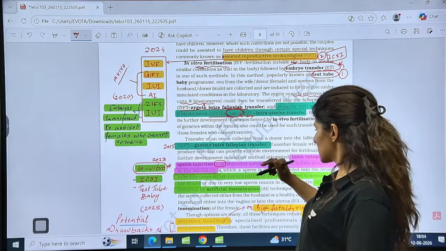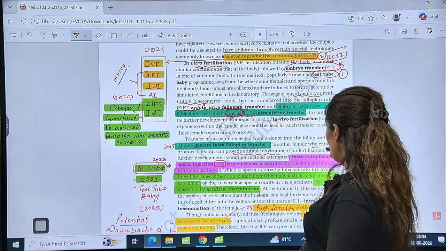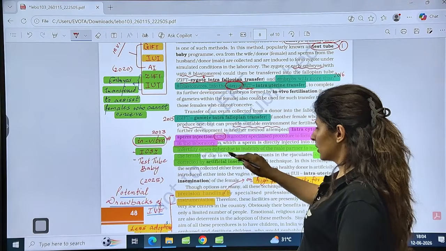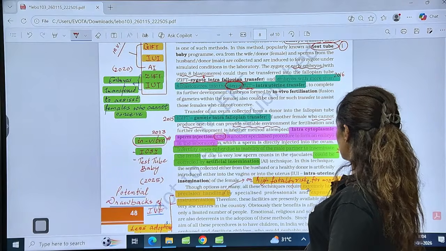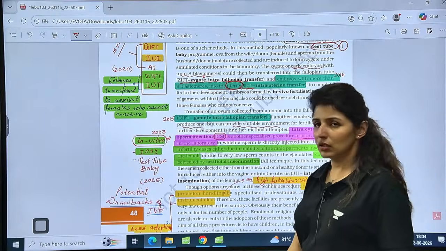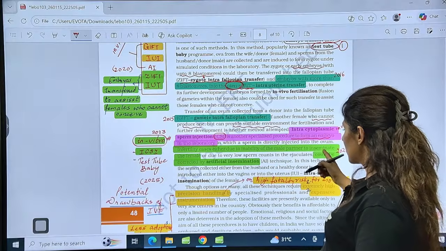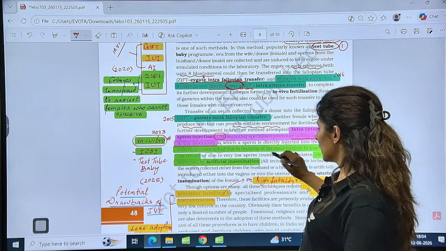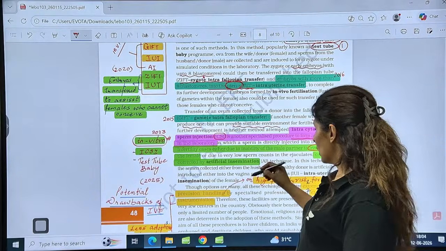So what is GIFT? Gamete intrafallopian transfer, where the female can provide a suitable environment but cannot produce the ova. Is that clear? So intracytoplasmic, already told you. This is a method of in vitro where the sperm is directly injected into the ovum, right? Now, infertility cases either due to inability of the male partner to inseminate the female, or due to low sperm count in the ejaculate. So either there is inability to inseminate because of erectile dysfunction, ED, or low sperm count.